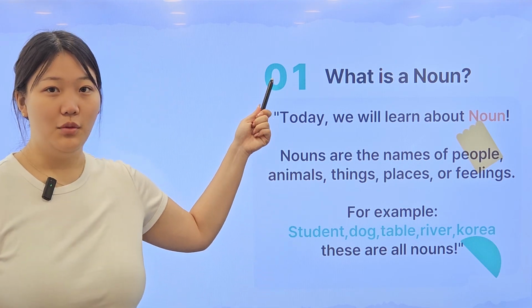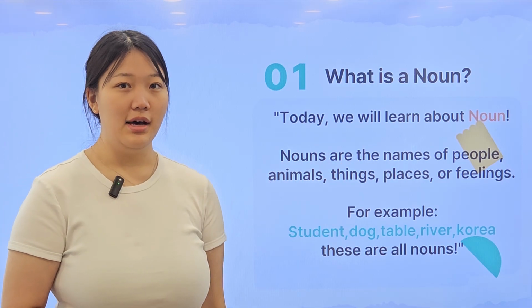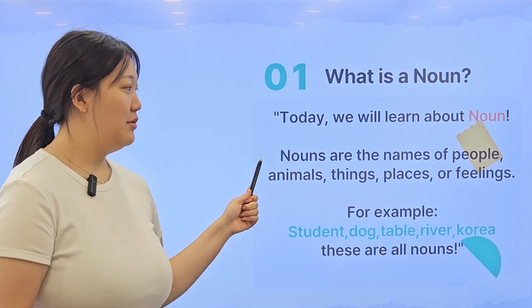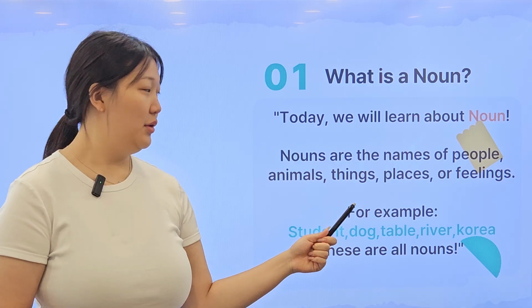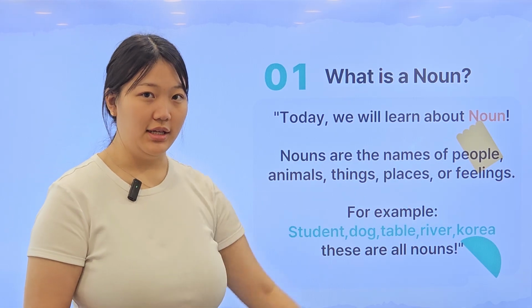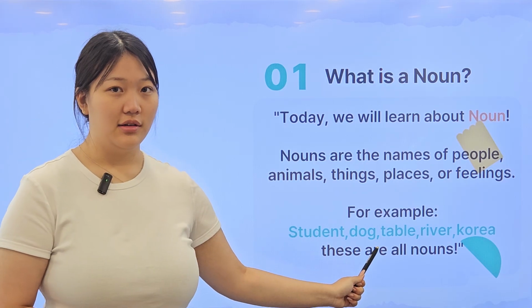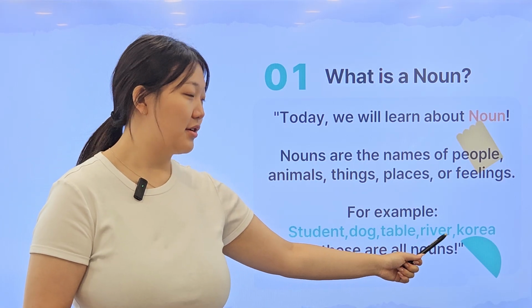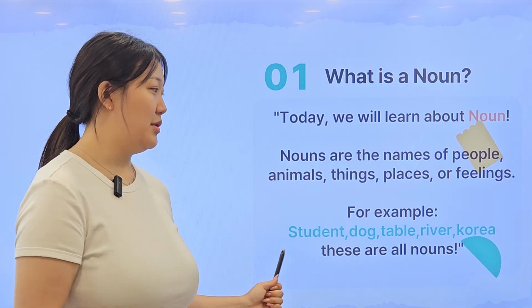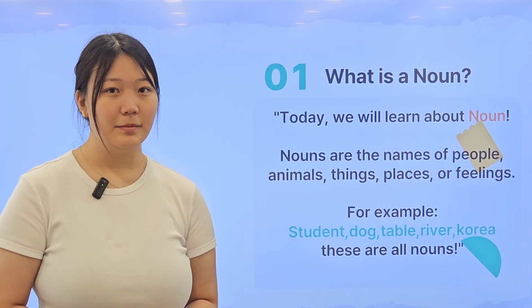So first, what is a noun? Today, we'll learn about noun, 명사. Nouns are the names of people, animals, things, places, or feelings. So for example, student, dog, table, river, Korea, all these things that we use in our lives are nouns.